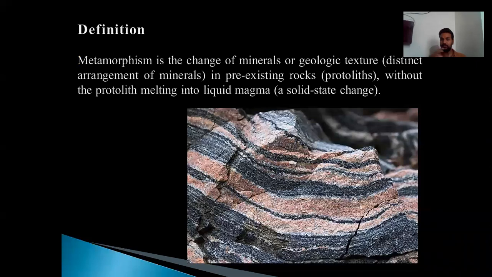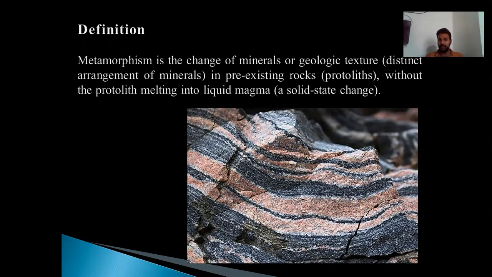It is the alteration in the mineral assemblages or the change in geological texture, due to one reason or another, in the pre-existing rock. Means there has to be a pre-existing rock whose mineralogy or geological texture or both will change or will alter without undergoing the liquid state. Such a process will be called metamorphism, and the resultant rock will be called the metamorphic rock.